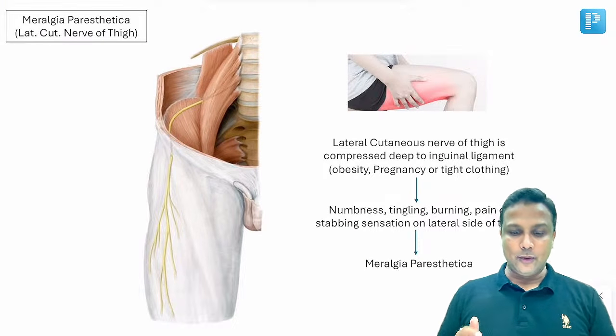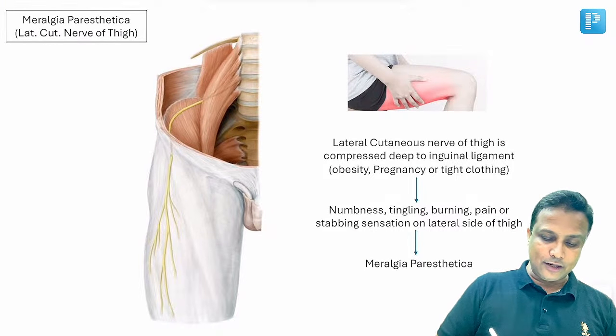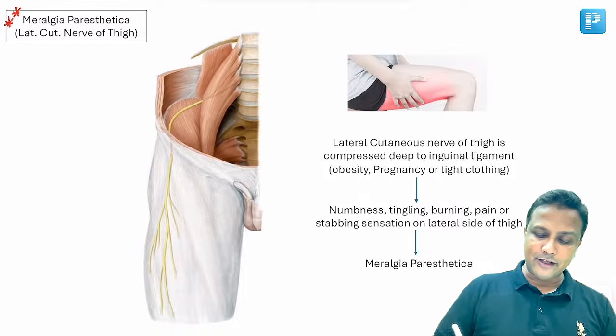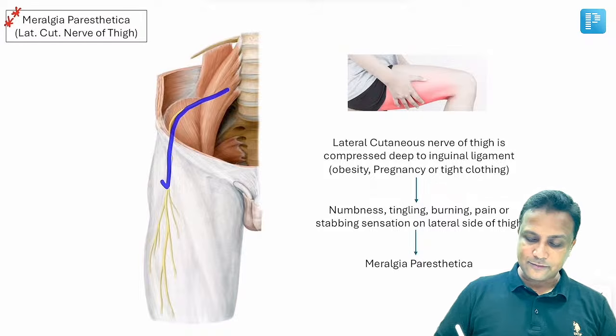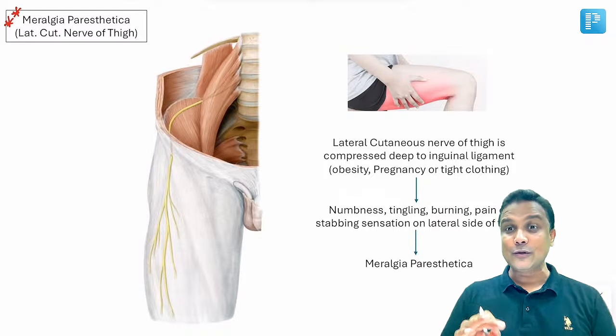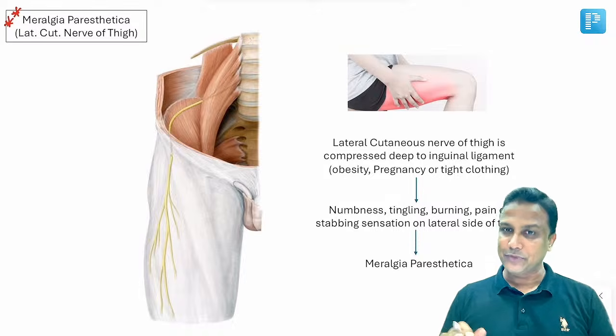After this one, nowadays this is a trending concept in your FMG exam, sir. Meralgia parasitica. First, look at the diagram calmly and tell me, what is this nerve which is coming from the inner aspect of the ilium? Lateral cutaneous nerve of thigh, which is going to supply the skin on the lateral side of the thigh. Is it okay?